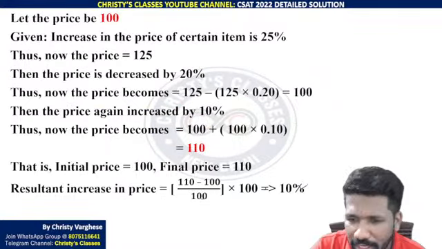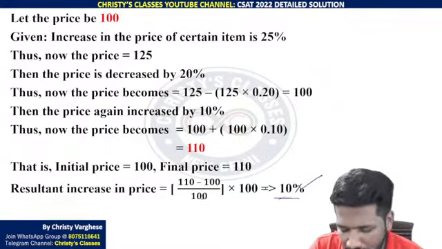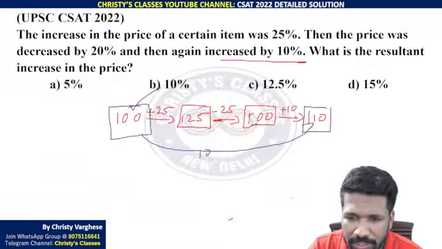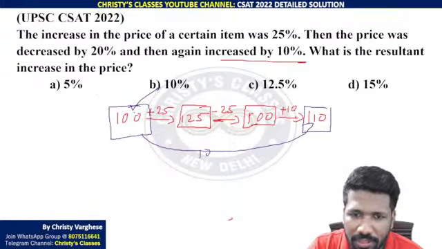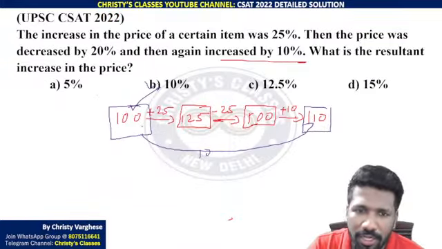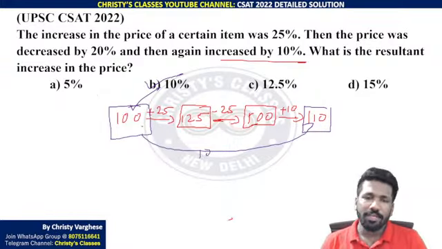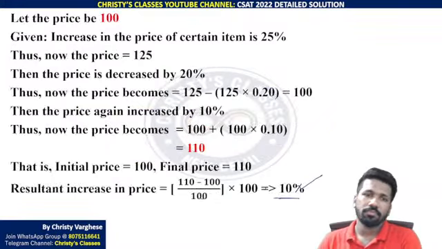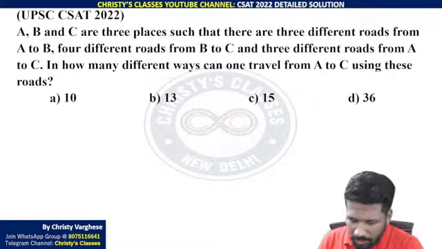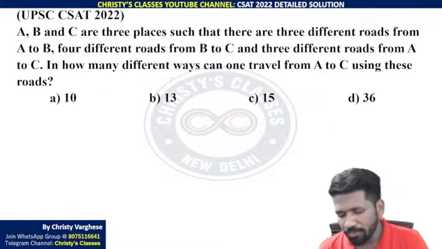You don't have to write any of these steps. You can do it in your mind. Just to show you the process, I have written those steps. Anyway, this much is enough. 100 becoming 110 is 10%. So 10% is the answer. All of you clear? And this question, 30 seconds, please try all of you.